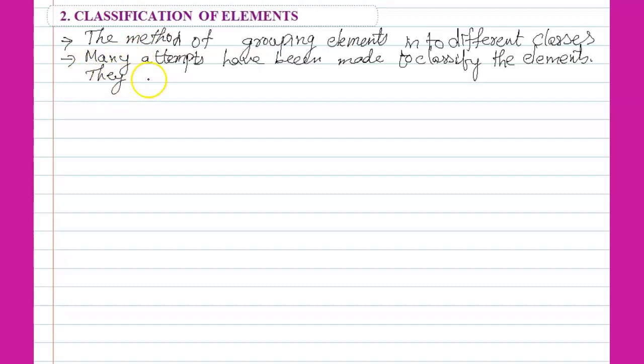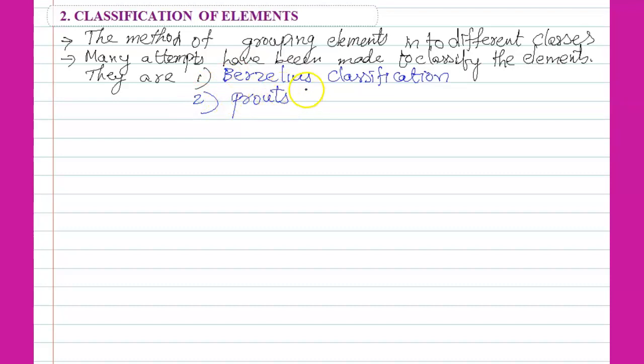Those theories are: number 1, Berzelius classification. Second one is Proud's hypothesis. Third one is Dobereiner's triads.